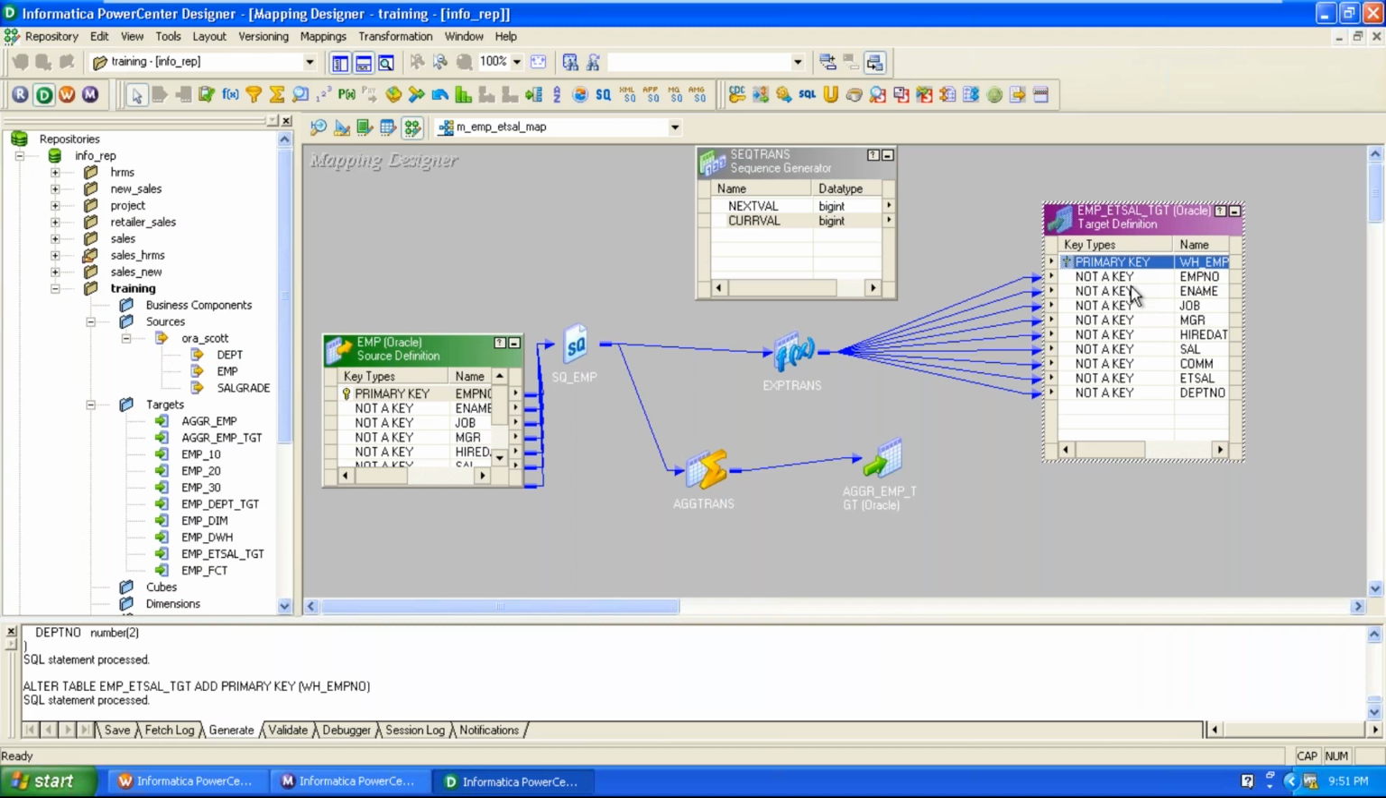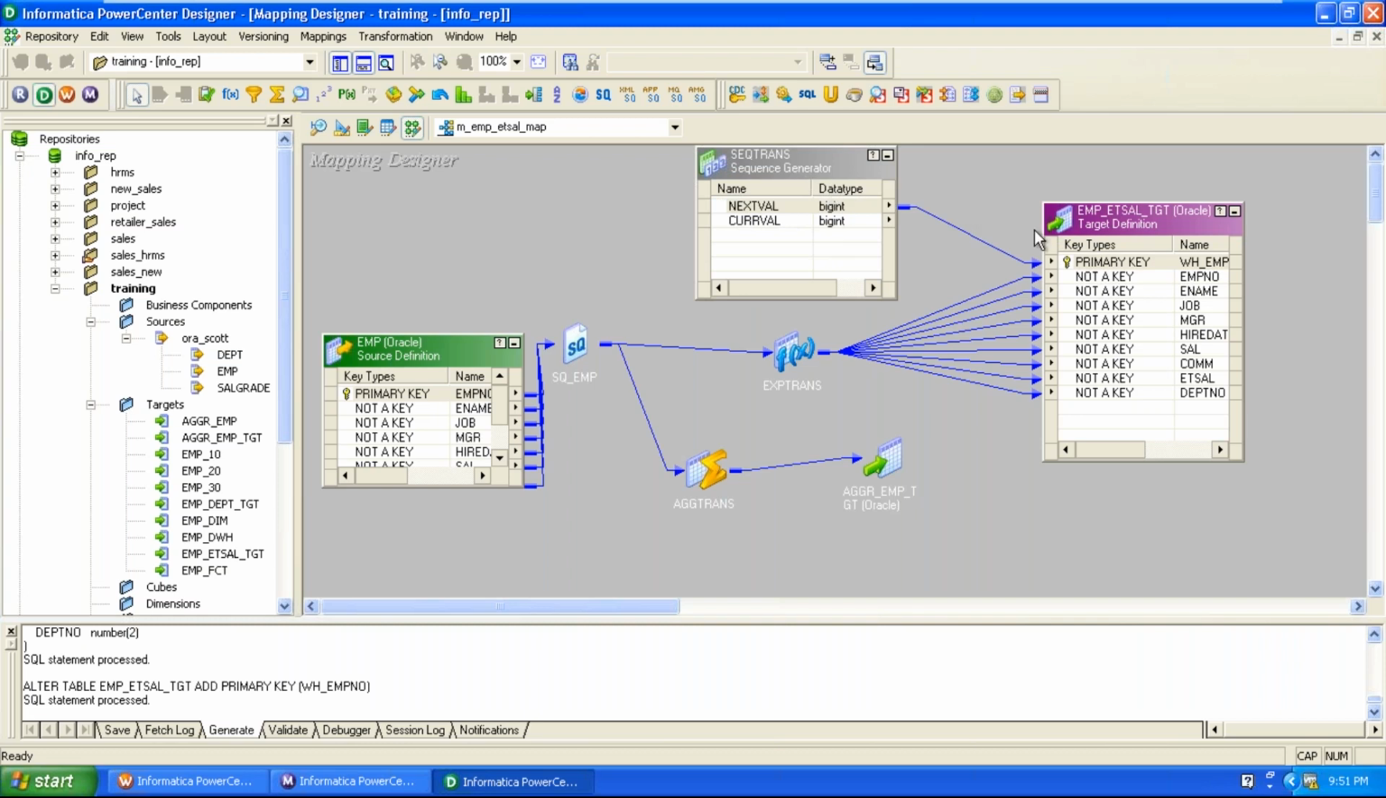So don't connect next value and curr value to the same target table. Connect the next value port to one target table and the curr value port to the other target table. Now connect the next value port. Select the next value port from the sequence generator and connect to the primary key in the target.